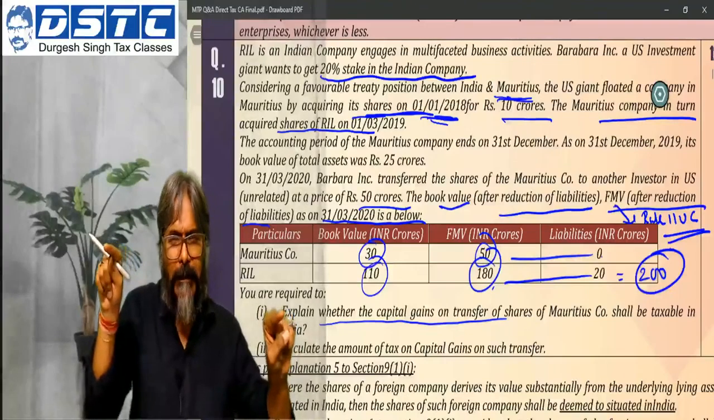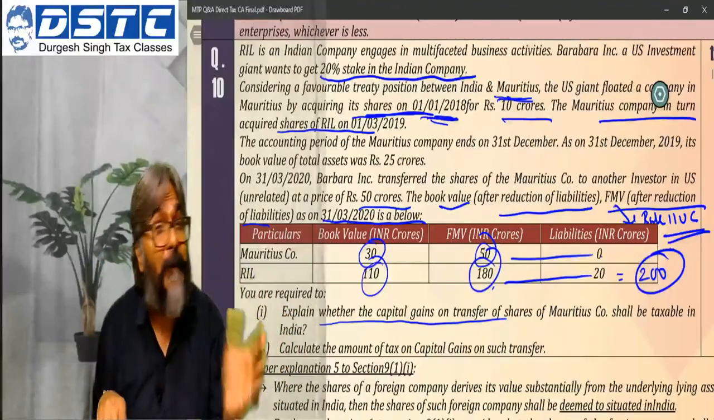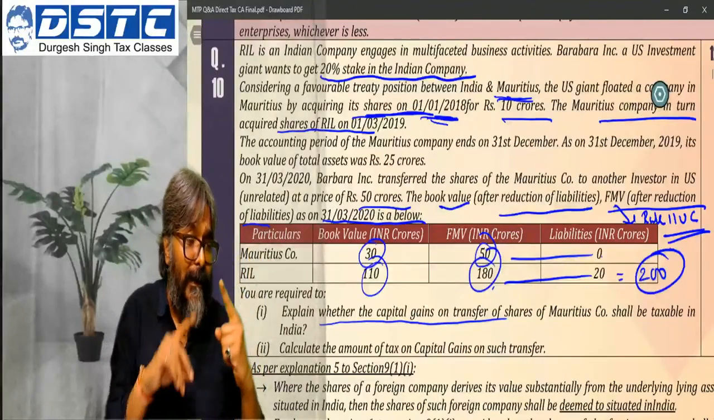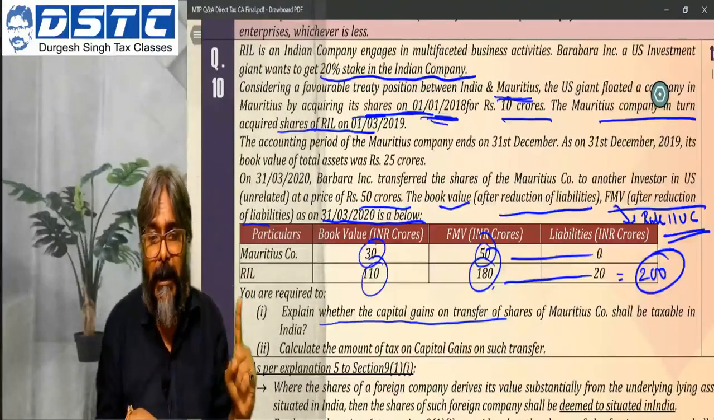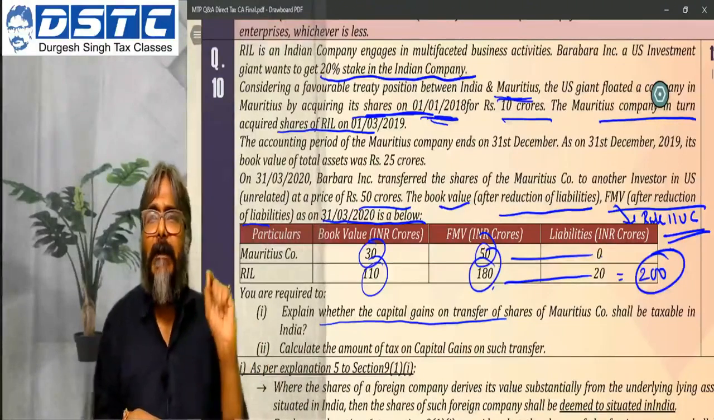Now, what is substantial? You will make two boxes: when to test and how to test. So let's first freeze when to test. The specified date is what we need to determine first. Now, the date of transfer, students, is 31st March 2020. In the question, we very clearly got to know that the date of transfer is 31st March 2020.